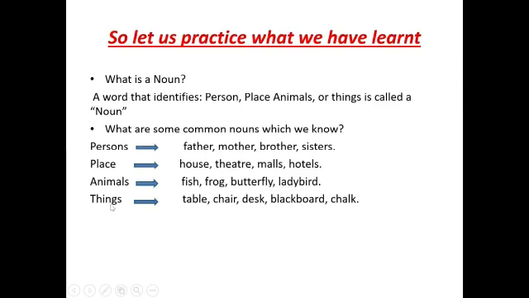Now let's see few examples for things like table, chair, desk, blackboard, chalk. So naming words are otherwise known as nouns. A noun is a word that identifies a person, place, animals or things.